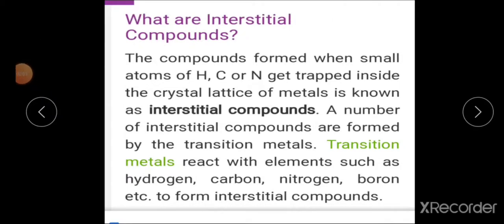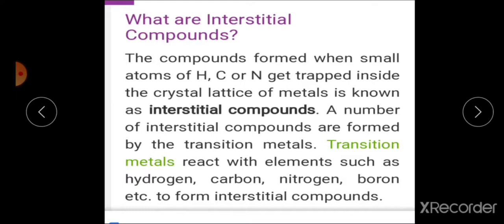Then next to this is interstitial compounds. The interstitial compounds of transition metals are those which are formed when small atoms like hydrogen, carbon or nitrogen are trapped inside the interstitial vacant spaces in the crystal lattice of metals. In these compounds, the transition metals have defects in their crystal lattices.